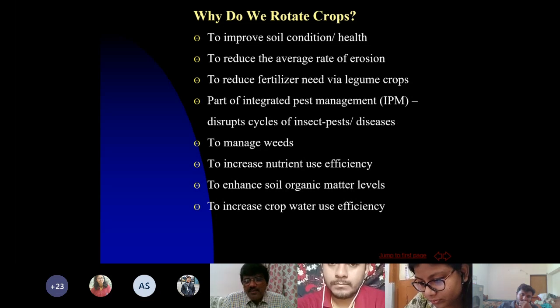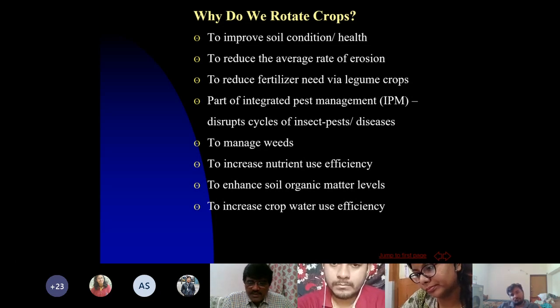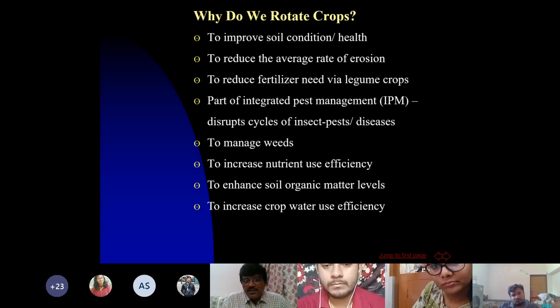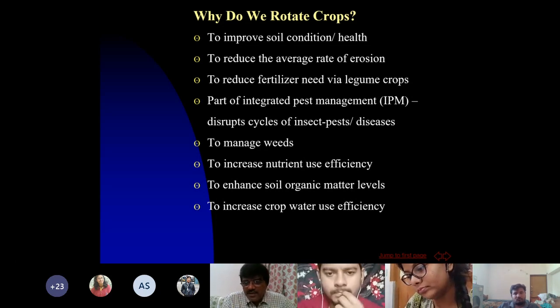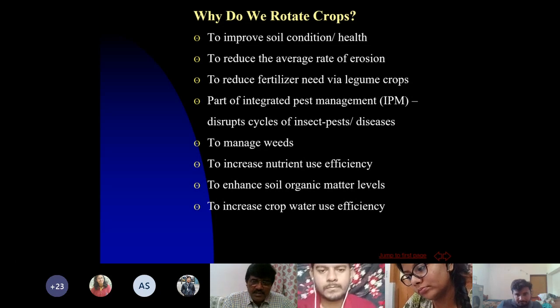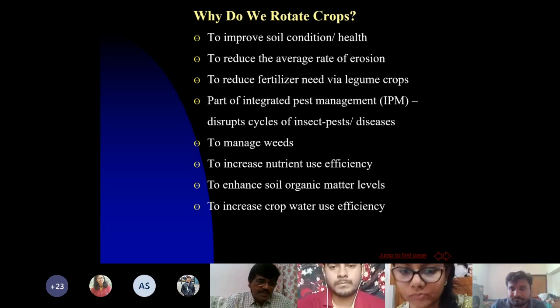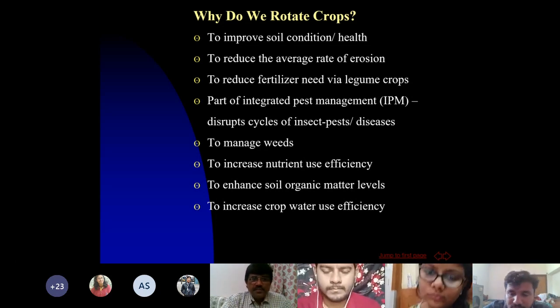Means nutrients will be available in sufficient quantity, and the growth of the plant will be good if you follow crop rotations. Therefore, nutrient use efficiency will increase. Also, organic matter levels are enhanced because legumes are an integral part of any crop rotation. And water use efficiency also increases because of increased organic matter content in soil by adopting crop rotations.